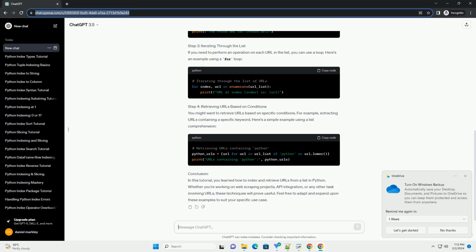Step 1. Creating a list of URLs. Let's start by creating a list of sample URLs. In a real-world scenario, you might fetch these URLs from a database, a file, or an API. For simplicity, we will create a list manually.